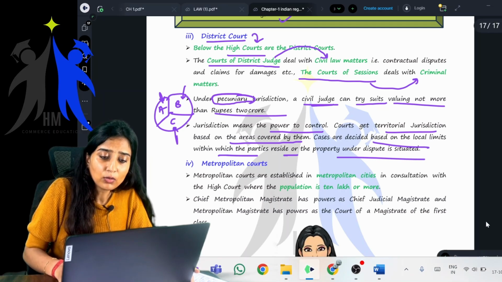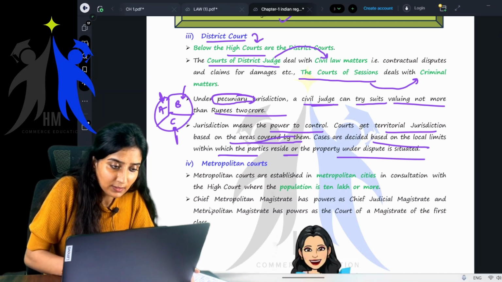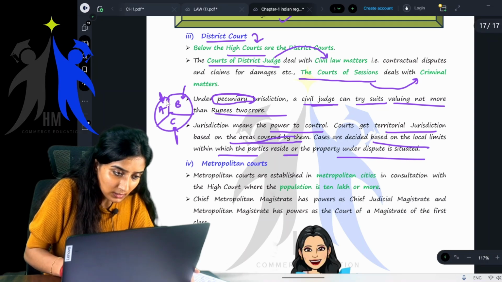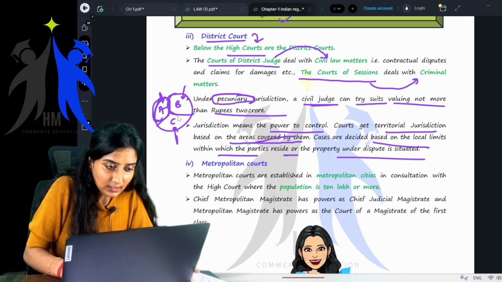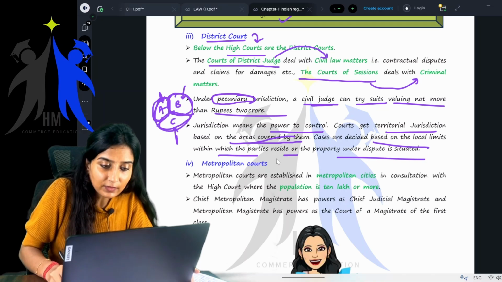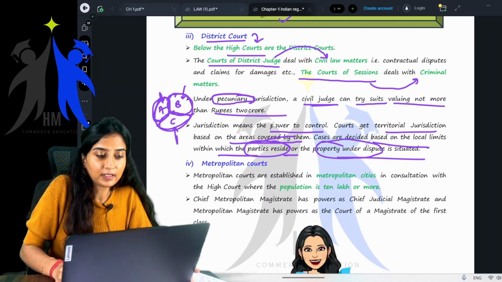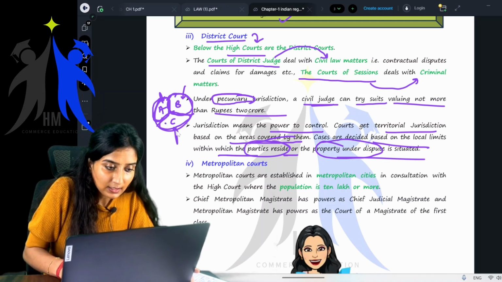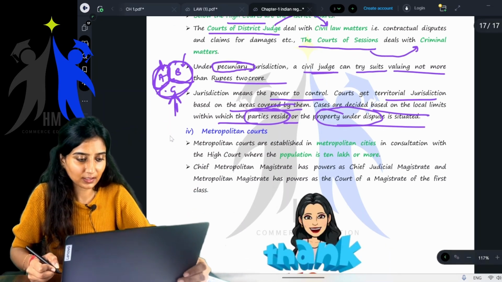Now, courts get territorial jurisdiction based on the areas covered by them. Say, for example, for A's court, this is the area which is covered. For B, this is the area. For C, this is the area. Cases are decided on the local limits within which the parties reside or the property under dispute is situated. So, if it is situated in this particular area, this particular court will take up the case. Getting it? Simple. Nothing to worry much.